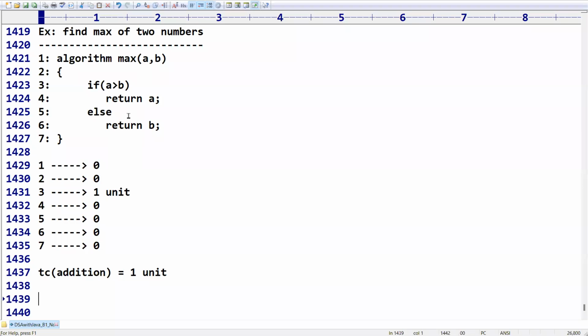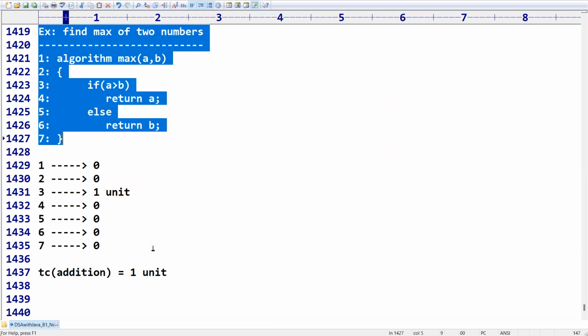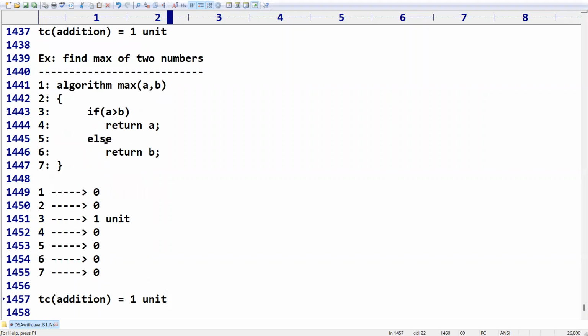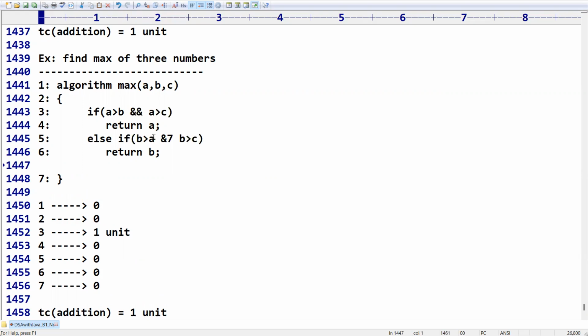But suppose, consider, okay, who is asking this question? I'm Komal, sir. Yes, Komal, please wait. I will take one example for you to understand. Sir, clear up to this? Right. So let me take another example, sir. There you will get clarity. The example is to find the maximum of three numbers: a, b, c. If a greater than b and a greater than c, I am going to return a. Then if b greater than a and b greater than c, I am going to return b.